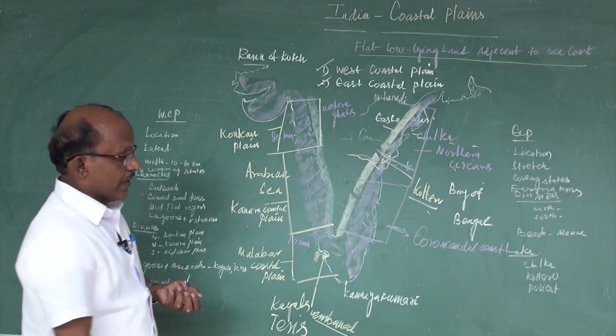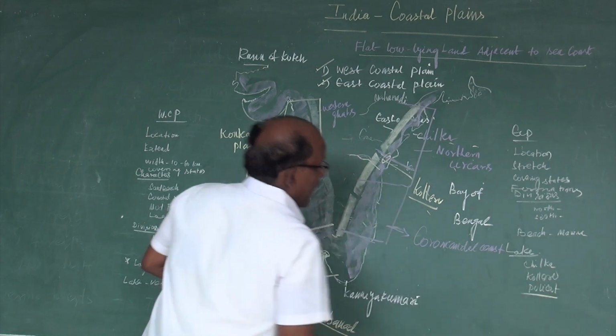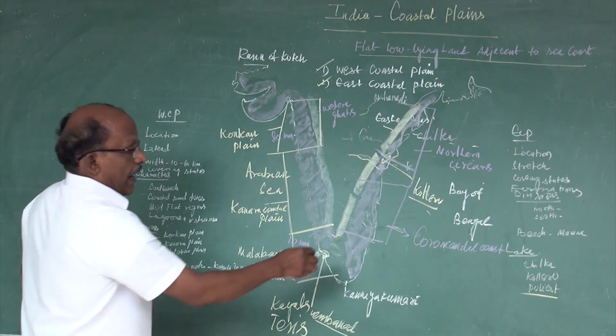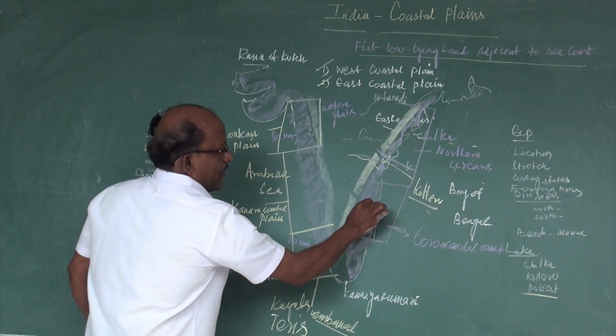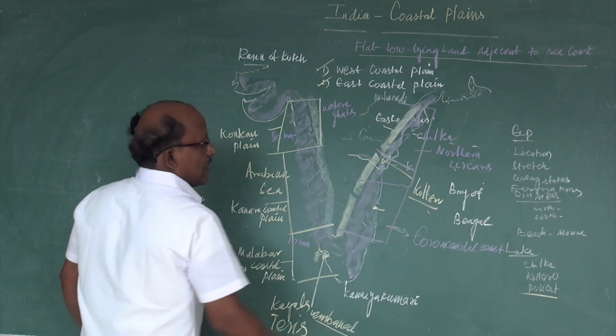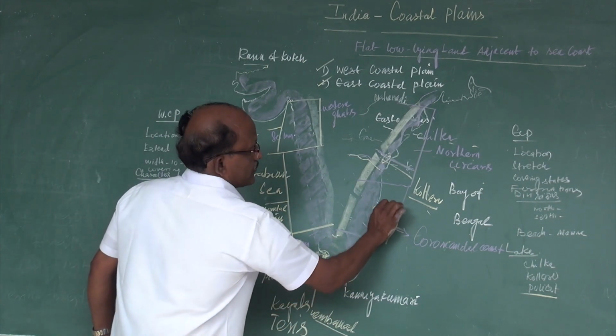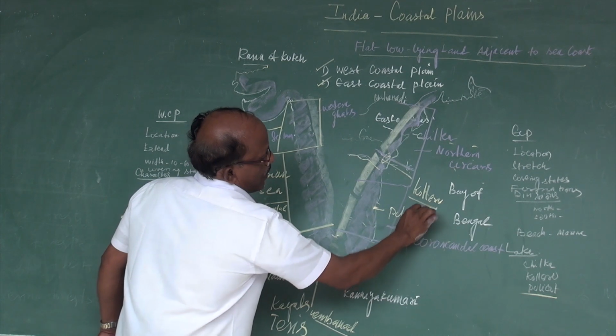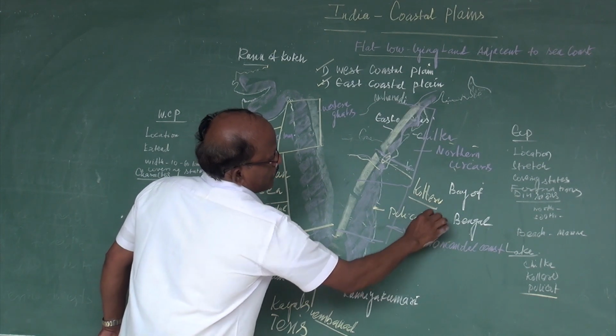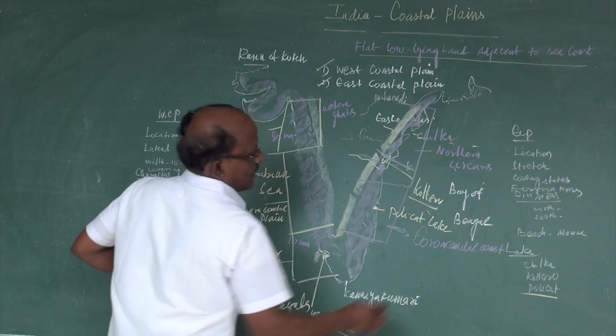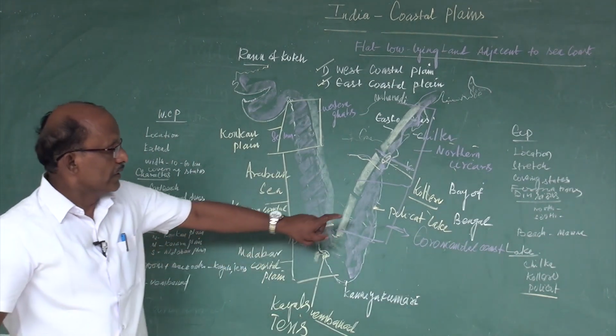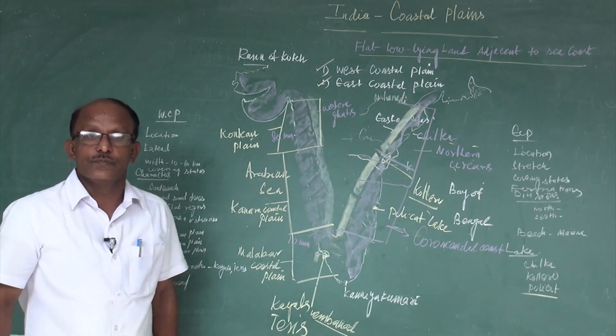Another famous lake, Pulicat, is located in between the borders of Andhra and Tamil Nadu. These are the three lakes found in the eastern coastal plain.